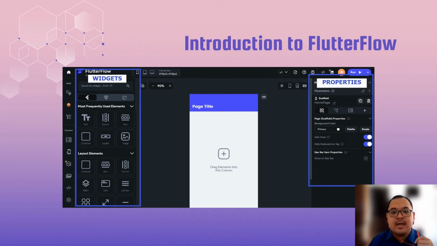First, you have to make an account and sign in to Flutterflow, and then hit the Create Project button. Give a name for the project. You will see the dashboard like this.